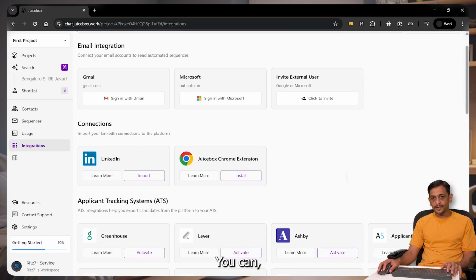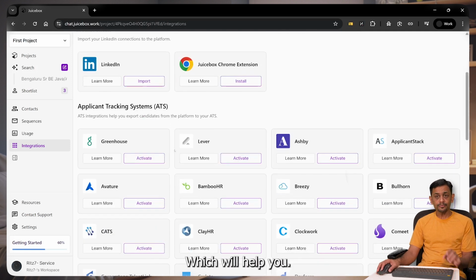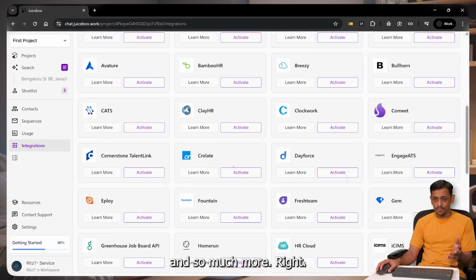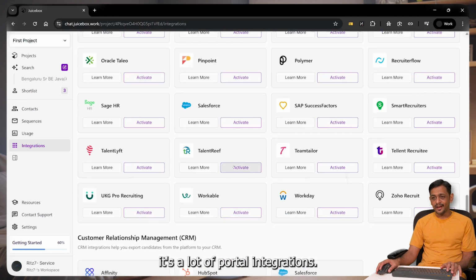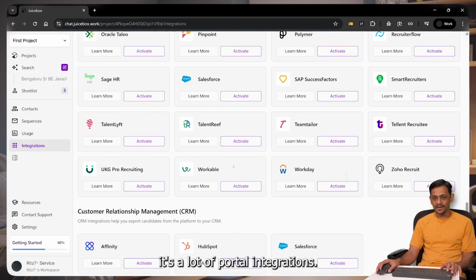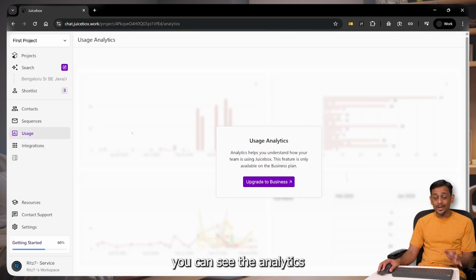You can use LinkedIn to import, or you can use a Chrome extension, which will help you. You also have ATS integrations like Greenhouse, Lever, Ashby, and so much more, right? As you can see, it's a lot of portal integrations. And finally, they also have CRM integrations like Affinity, HubSpot, and Salesforce, right? If you go to usage, you can see the analytics of the platform, basically what you have used and how you have used it and so on and so forth.